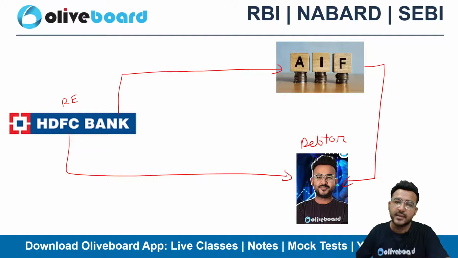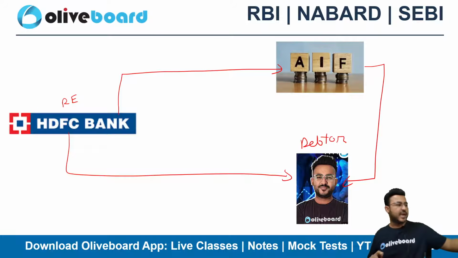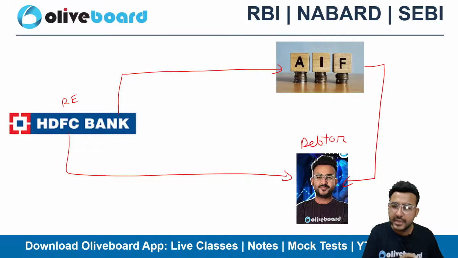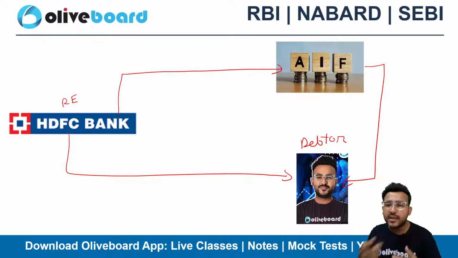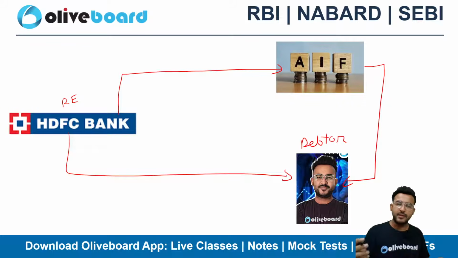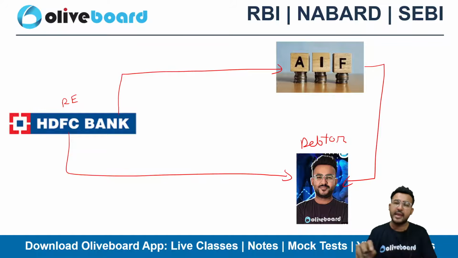So can I say that I'm obtaining a loan from HDFC Bank directly as well as indirectly, right? Directly I have taken a loan from HDFC Bank. Again, HDFC Bank is giving me indirect financing via an alternative investment fund. Because of this, there can be evergreening of loan. What do you mean by evergreening? Directly I'm taking a loan from HDFC Bank up to a maximum limit. Now if the regulated entity cannot give me more loan because of certain internal conditions, they can still give me one via an AIF.